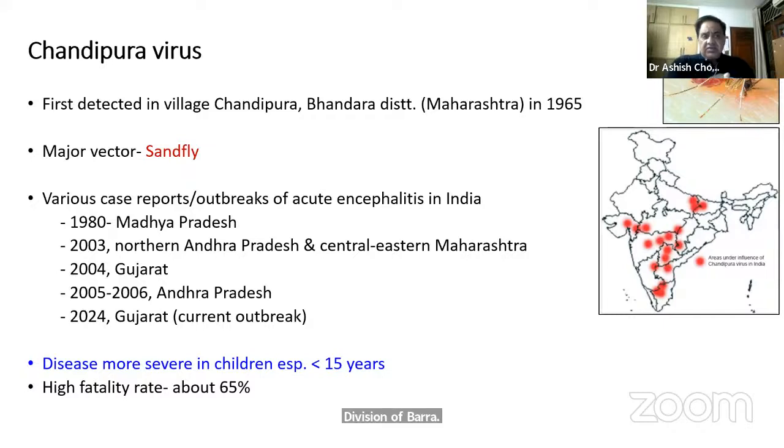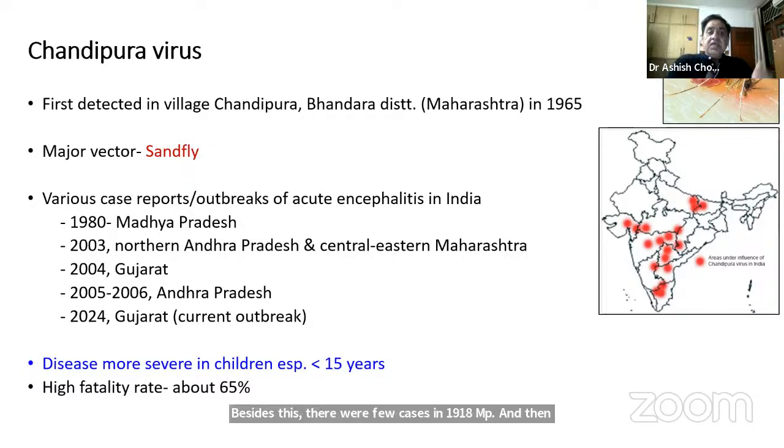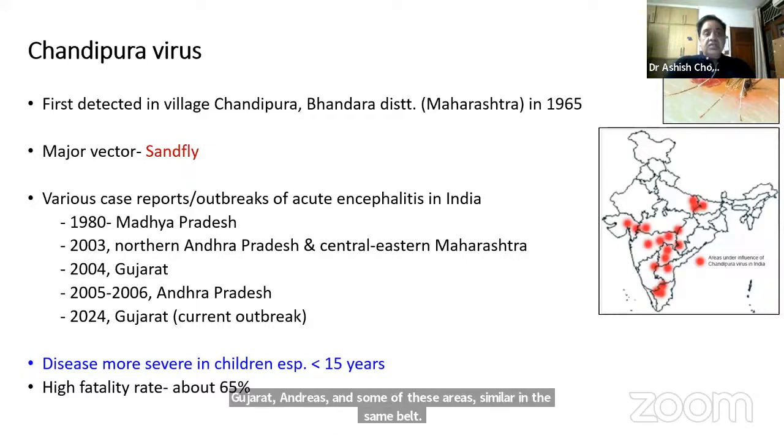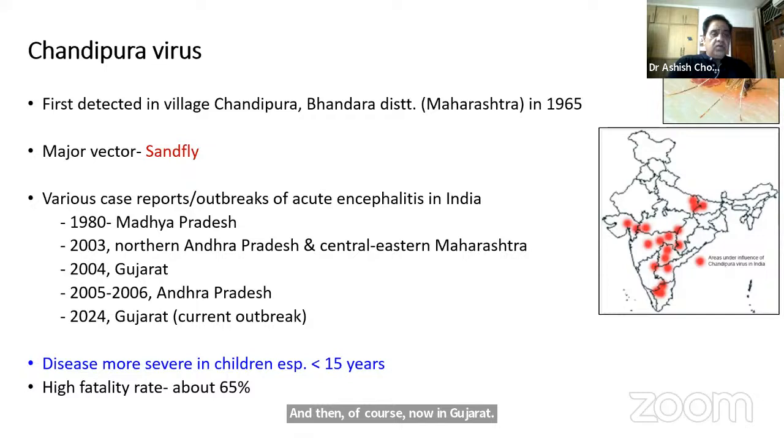Besides this, there were a few cases in 1980 in MP, and then the major outbreaks happened in 2003, 4, 5, and 6 in northern Andhra and central eastern Maharashtra, also in Gujarat in 2004, and then again in Andhra Pradesh. After that, in 2010, 11, 12, we had smaller upsurges of this virus in Gujarat, Andhra, and Maharashtra, in some of these areas, in the same belt. And then, of course, now in Gujarat, which is the current ongoing outbreak.